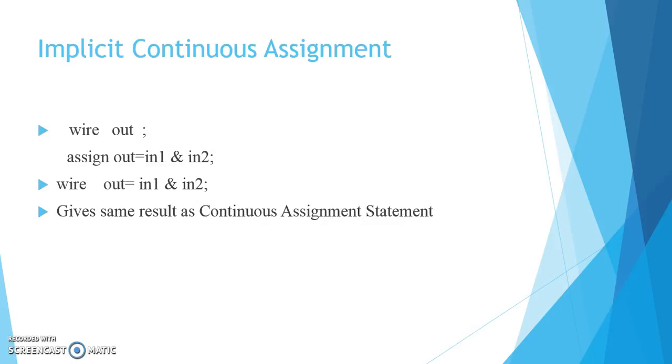Next is the implicit continuous assignment statement. So what happens in this? Instead of declaring a net and then writing a continuous assignment statement on the net, Verilog provides a shortcut by which a continuous assignment can be placed on a net when it is declared. As shown in the slide, we write wire out equal to in1 and in2. So we are declaring out as a net data type, and at the same time we are assigning a value onto out. This gives the same result as a continuous assignment statement. You can say that the implicit continuous assignment is just another name for the continuous assignment statement.